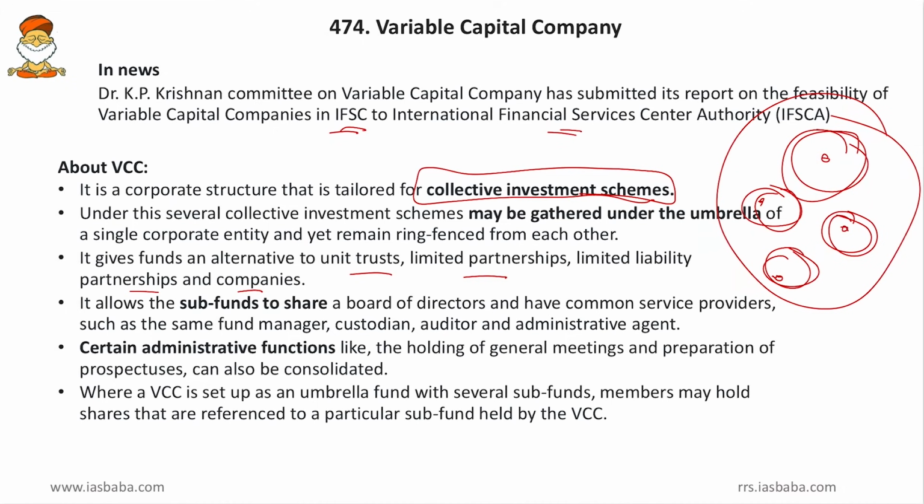Then it allows the sub funds to share a board of directors and have common service providers such as the same fund manager, custodian, auditor and administrative agent. So almost all the managers and agents can be one and the same for all those members who have pooled the funds. Then certain administrative functions like the holding of general meetings and the preparation of prospectuses can also be consolidated. So almost all the administrative things can be consolidated, and one entity can look after all of them.